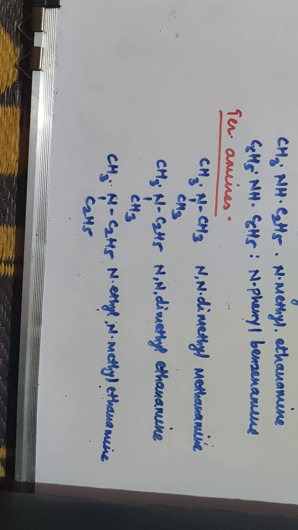So this is about the nomenclature. In case of IUPAC nomenclature, the names are derived from the main alkane by changing E of alkane to amine. So generally it is alkane amine. Wherever unsaturated hydrocarbons are there as a main compound, then you are supposed to indicate the position of the double bond also by the lowest possible number.